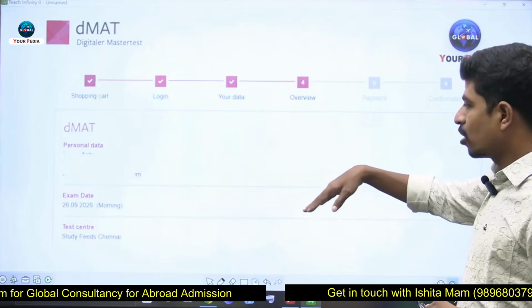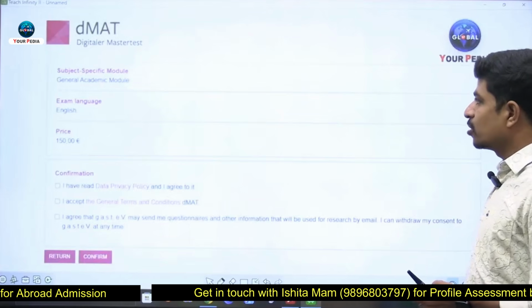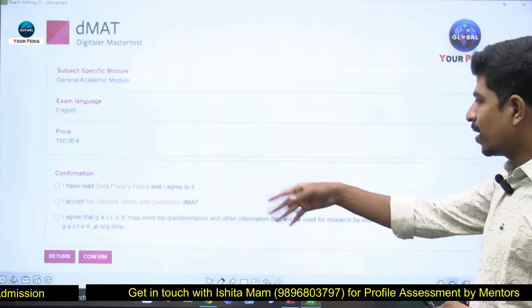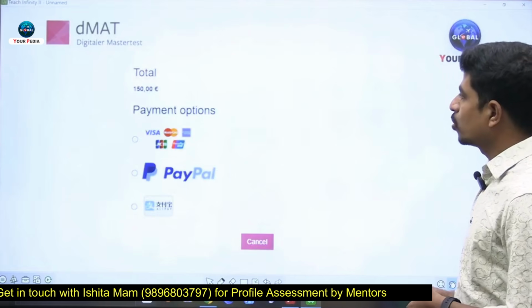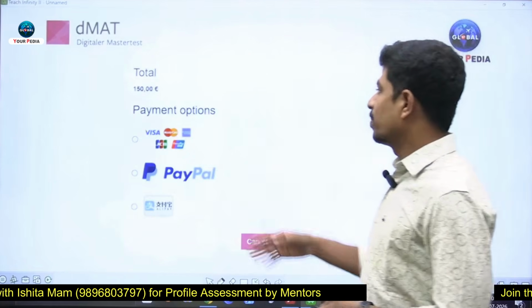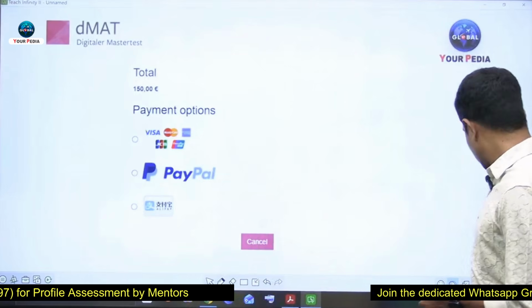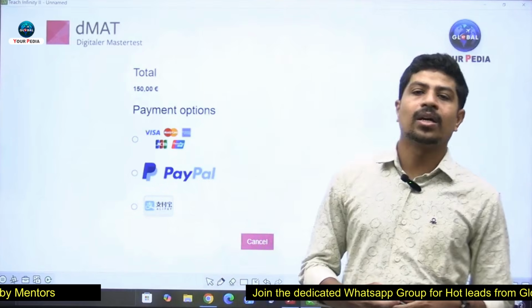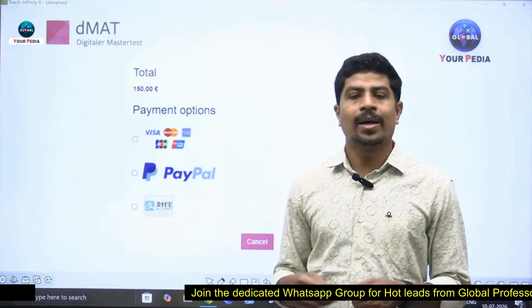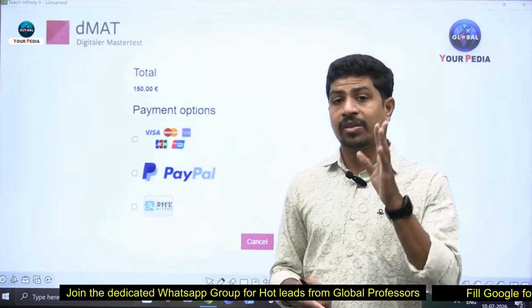Then the overview. Once you fill in all the data, the overview will come here. That is just an overview, and after that give the declaration and confirm it. Once you confirm, it will ask for the payment. So these are the steps to follow while filling the dMAT registration and application form for the exam. It is a simple process, but there are some difficulties.